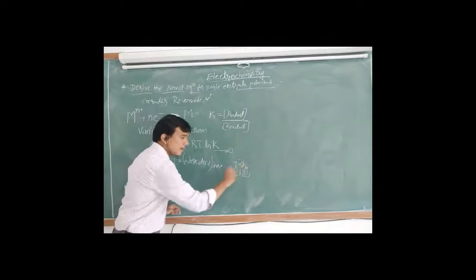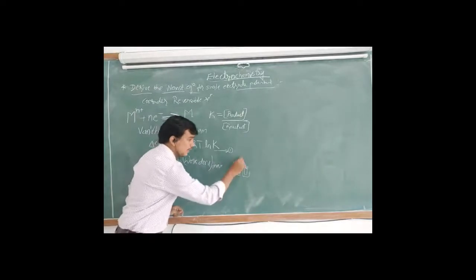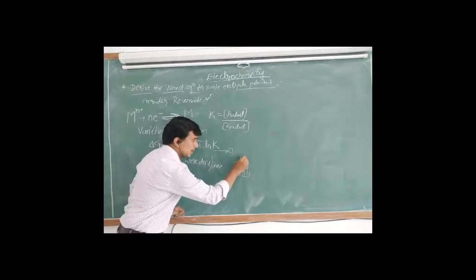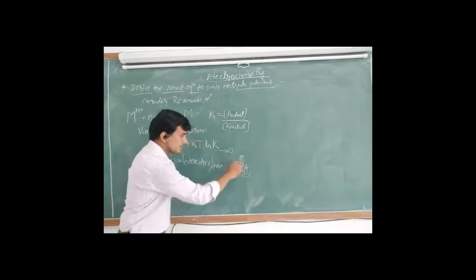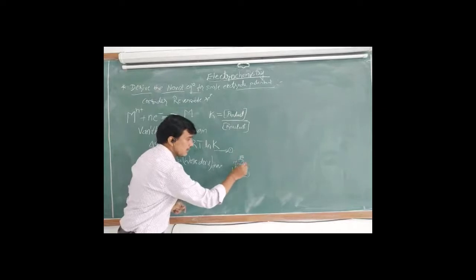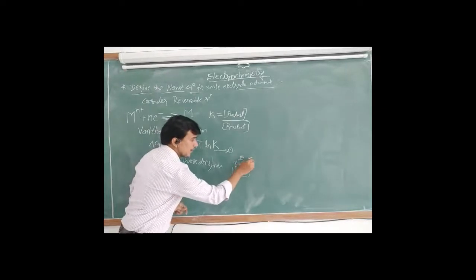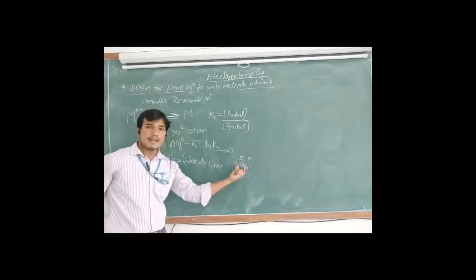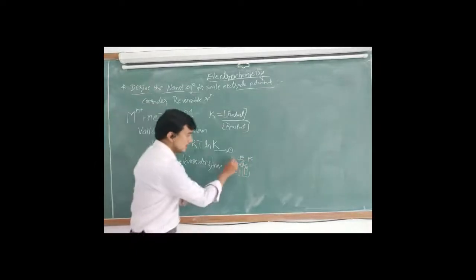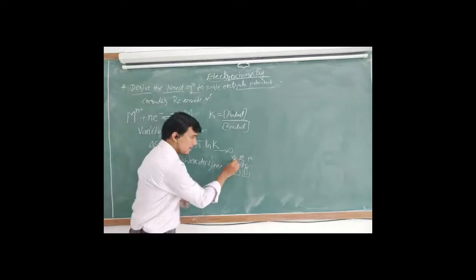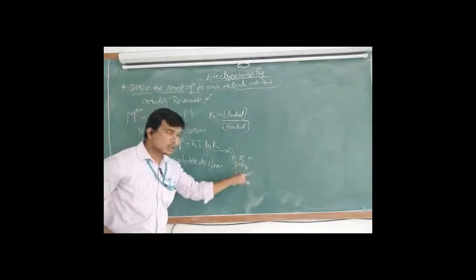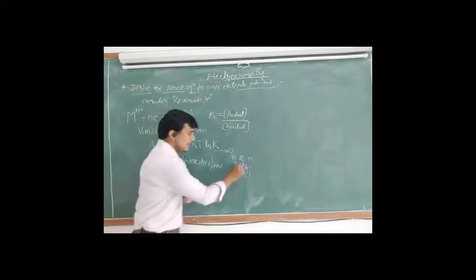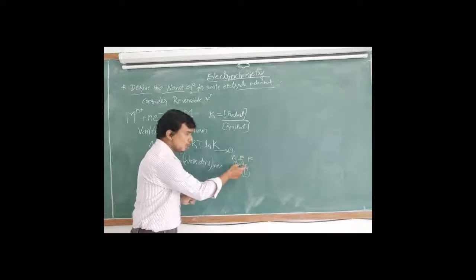N number of electrons transferring means it is producing electrode potential or EMF of a cell between the two electrodes. Electrons are transferring, and also F current of electricity is flowing between the anode and cathode. So n is the number of electrons transferring from anode to cathode, and E is the electrode potential or EMF of a cell between the two electrodes.